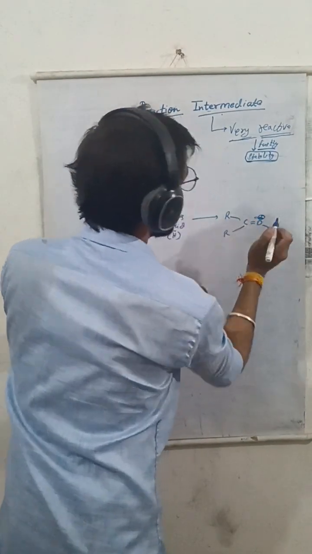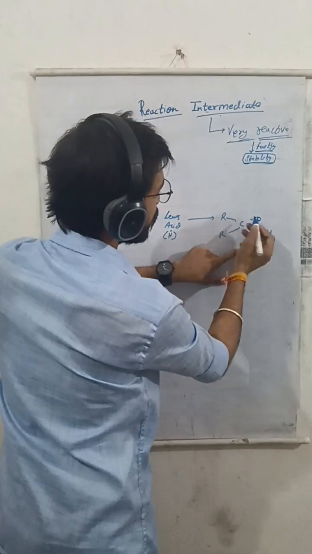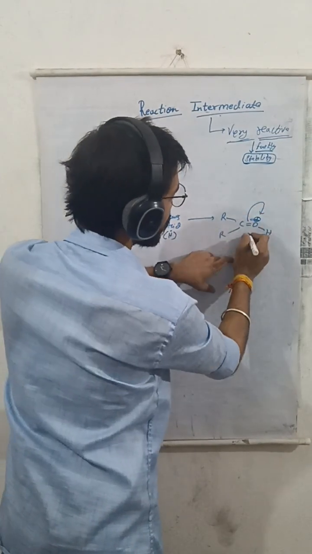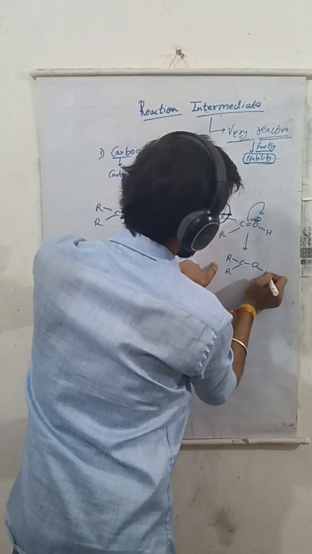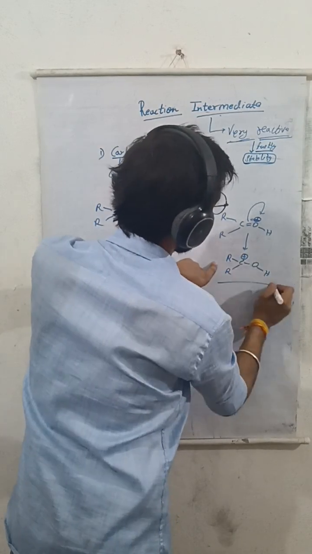The oxygen now contains a positive charge. In order to suppress the positive charge, this bond will shift here, and now we get a carbocationic carbon here. This is our carbocation.